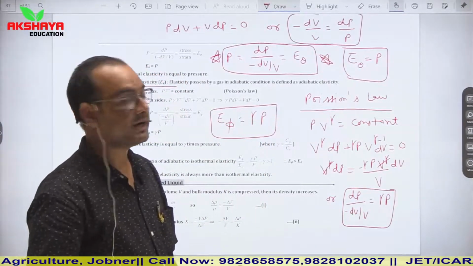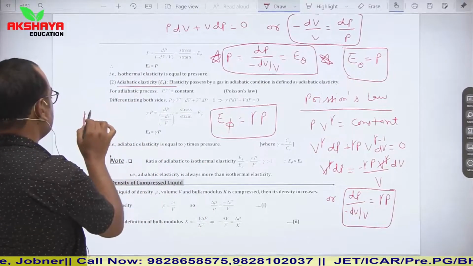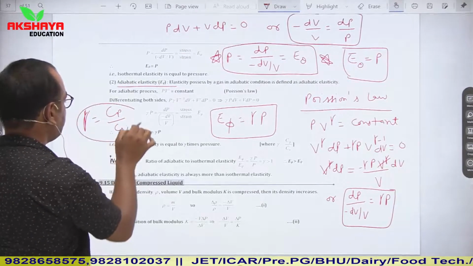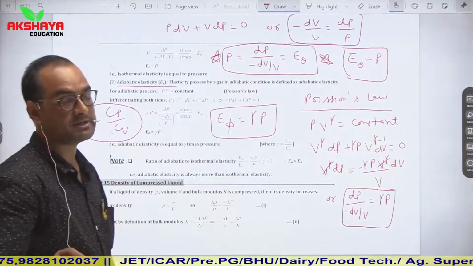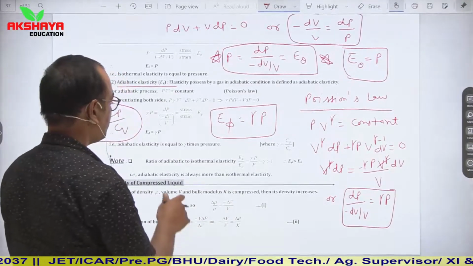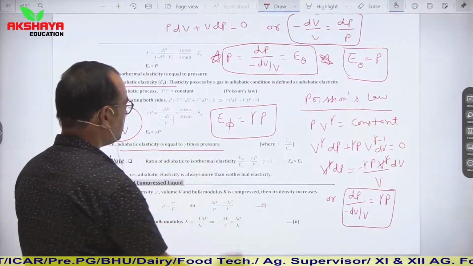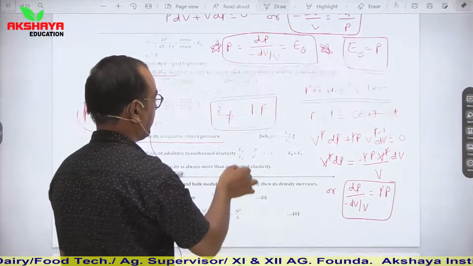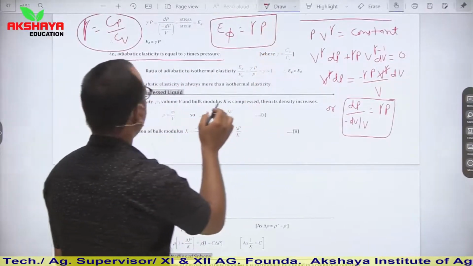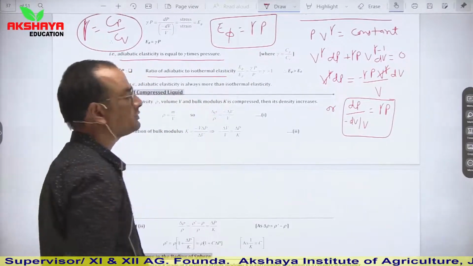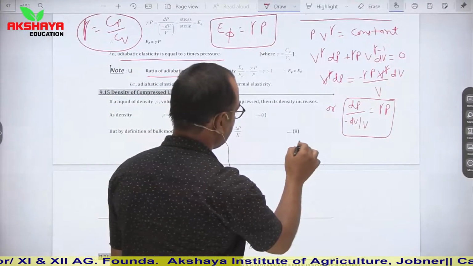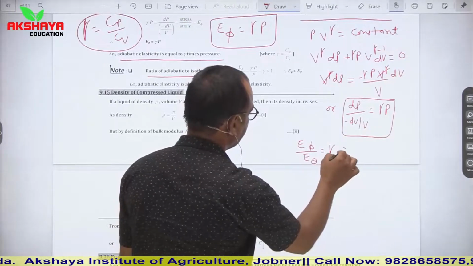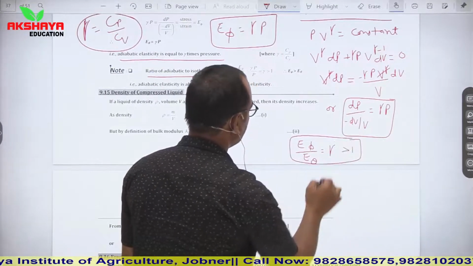Here gamma is a constant, and you have seen this value in thermodynamics. Gamma is equal to Cp upon Cv: specific heat at constant pressure divided by specific heat at constant volume. Thus adiabatic elasticity is equal to gamma times the pressure. Now see an important relation, the ratio of adiabatic to isothermal elasticity. E phi upon E theta is equal to gamma, which is always greater than 1.